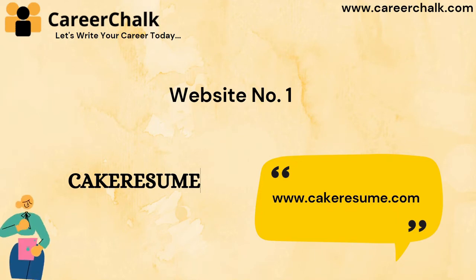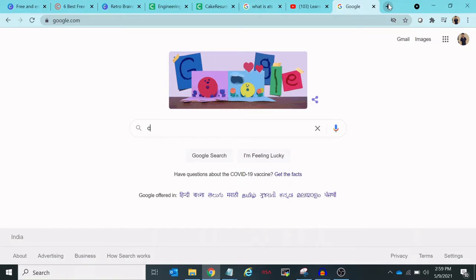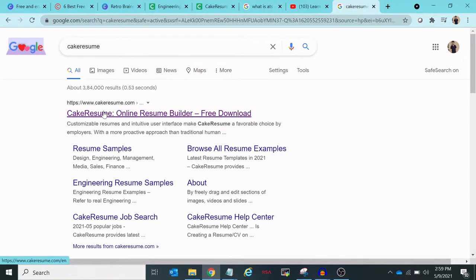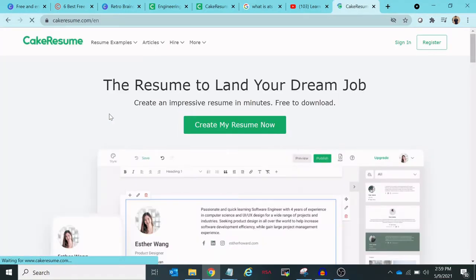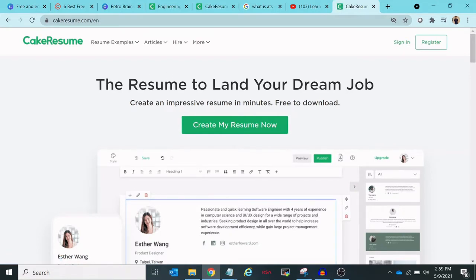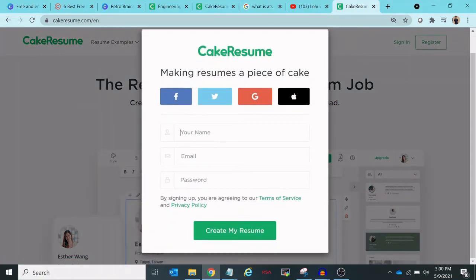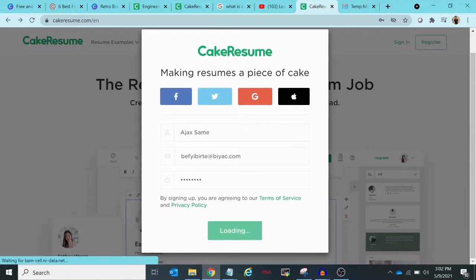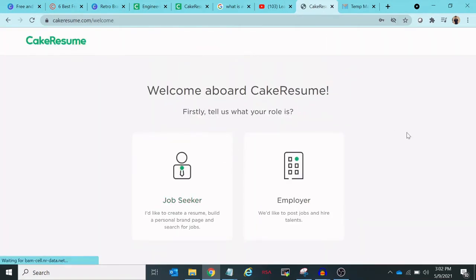So let's move to Google and just type Cake Resume and it will give you the very first link. Click on that. Once you click on it, it will open the home page of the website. There you can see there is an option to create my resume now. You can directly click on that, and please remember you will have to log into this website or create an account if you don't have one. So just create one, and I have just entered my details and I am just signing up.